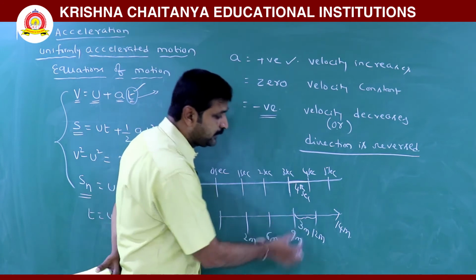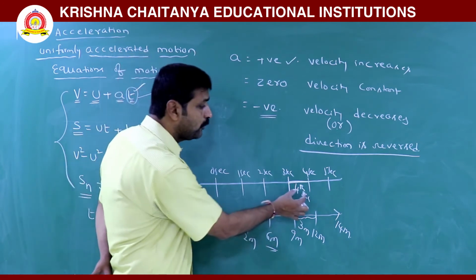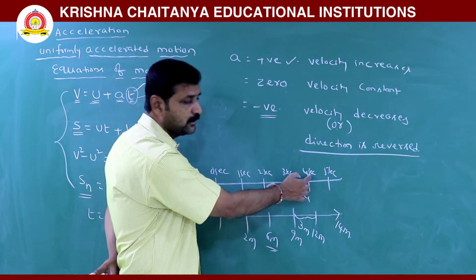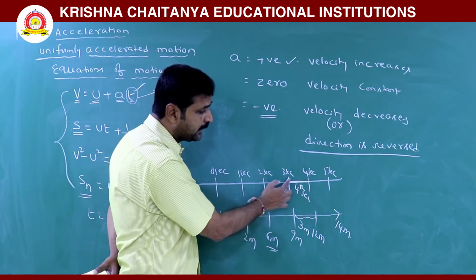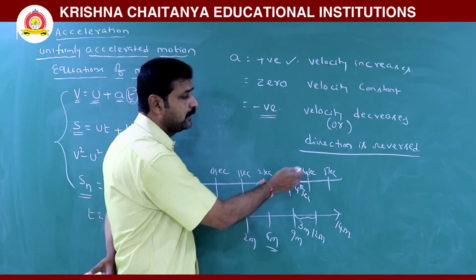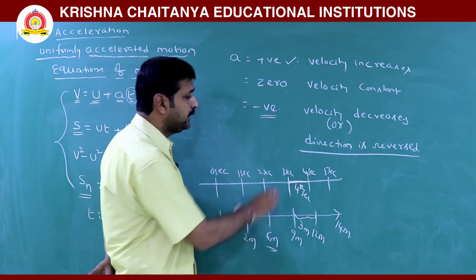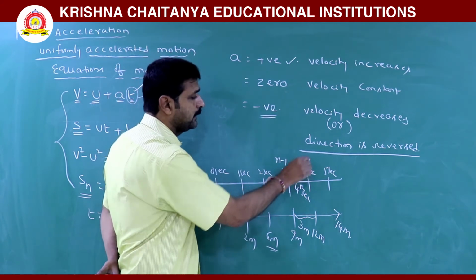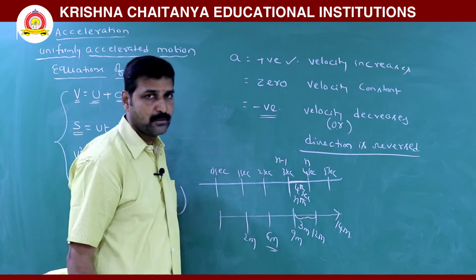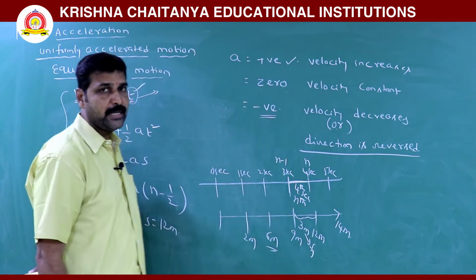So 3 meters distance is travelled in only 1 second, but that second is the 4th second. Okay, this is only a 1 second interval, 3rd second to 4th second, and this time interval is the 4th second. Means if this is n minus 1, this is n, then this is called nth second. And this 3 meters is called distance travelled in nth second.